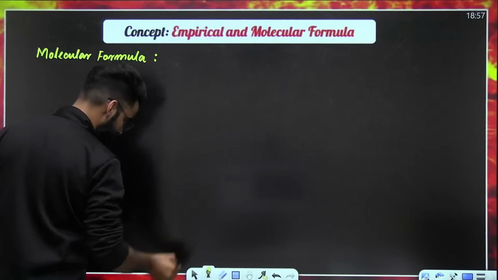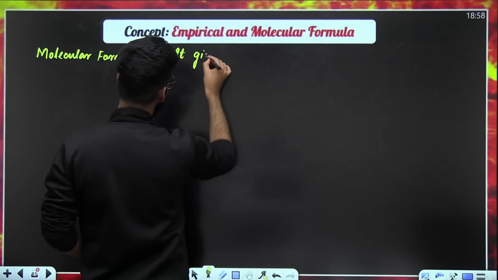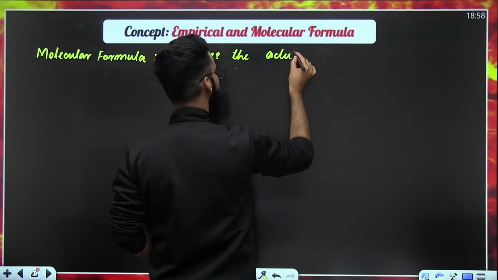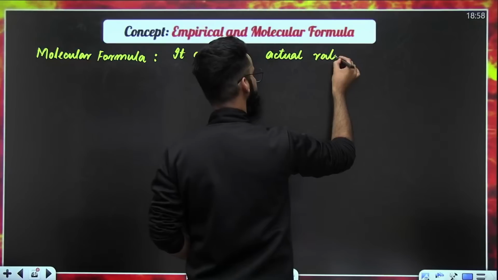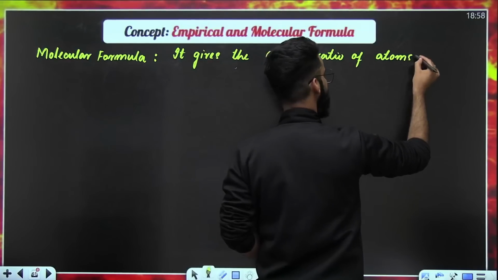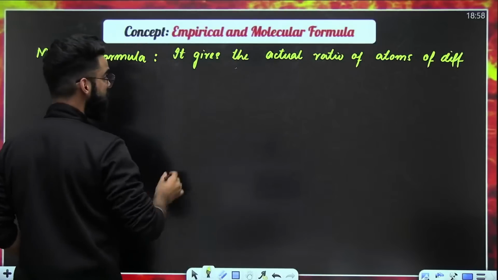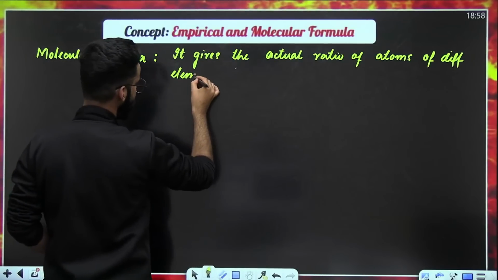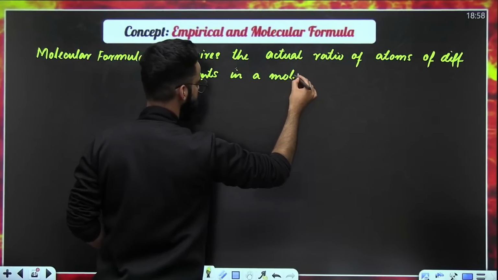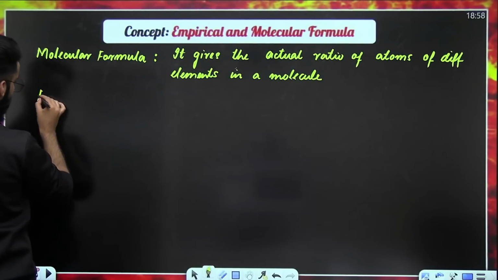The molecular formula gives the actual ratio of atoms of different elements in a molecule. What it means, you'll get the idea in some time. Okay? Empirical formula.